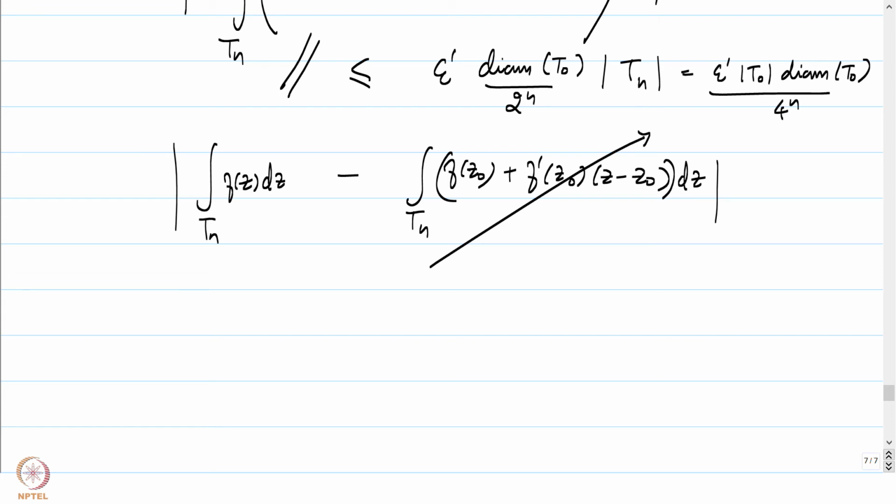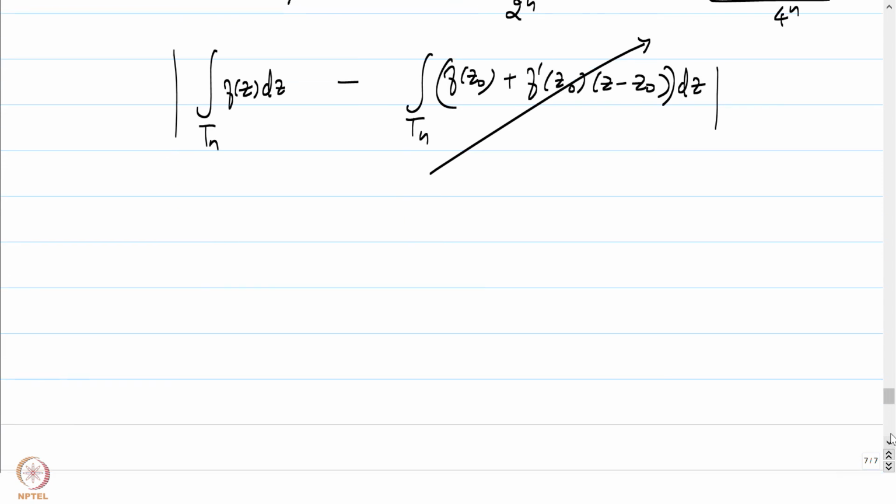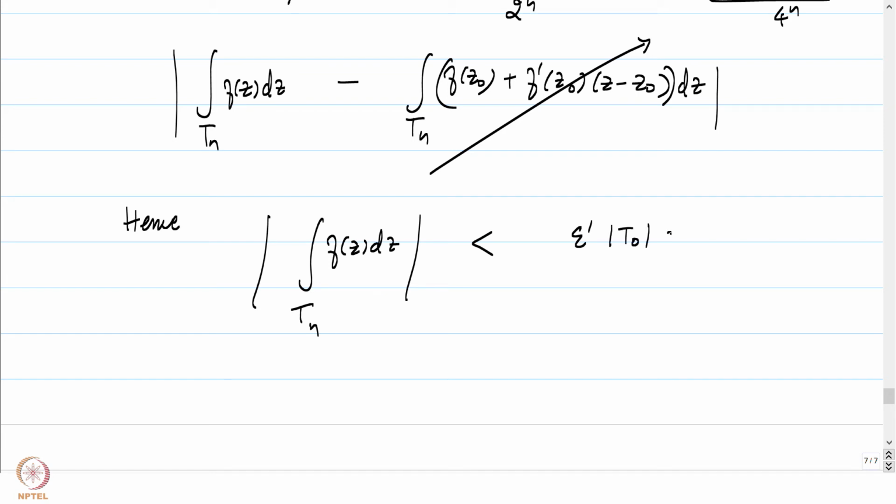So by the first fundamental theorem of calculus, the first term vanishes, and hence we conclude that the absolute value of the integral of f of z dz over Tn is less than epsilon prime times the arc length of T0 into the diameter of T0 by 4 to the power n.